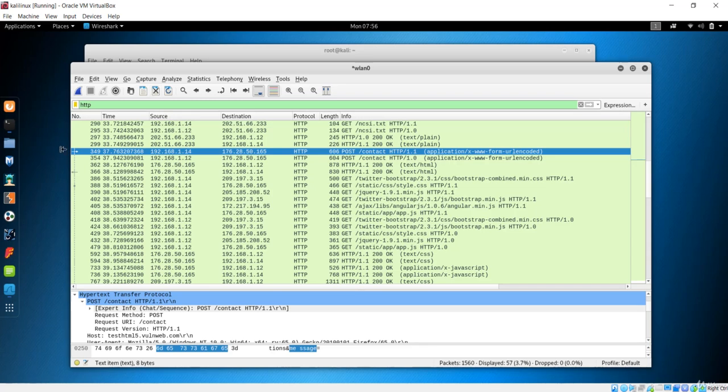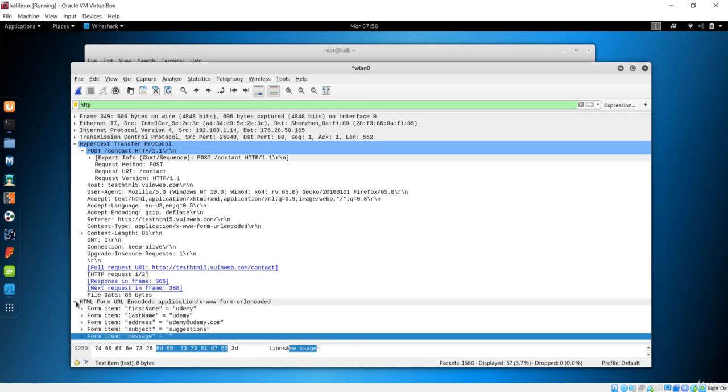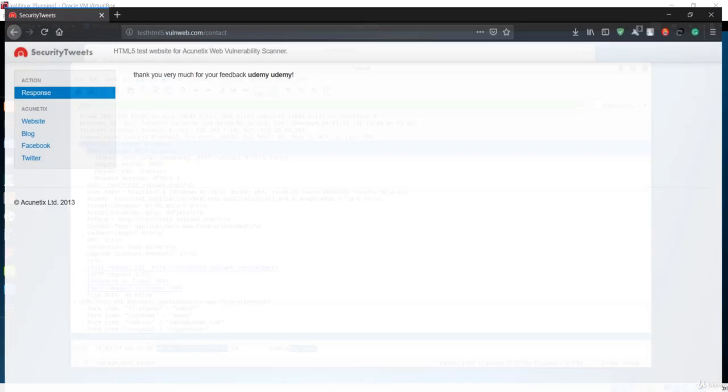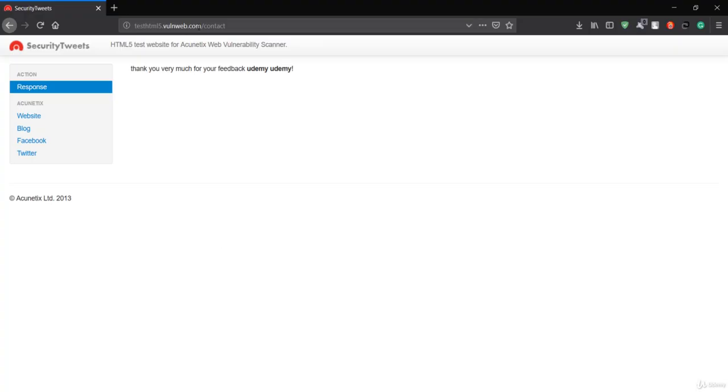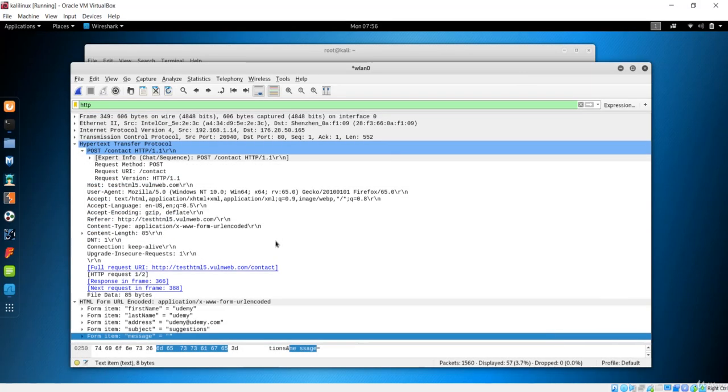After being man in the middle, you capture the packets, you see the responses, you filter them, and you see these forms. In this case we have these forms right here. We get all the information that was sent by this Windows machine, from this Firefox to this website, and we saw what fields were entered by the client.